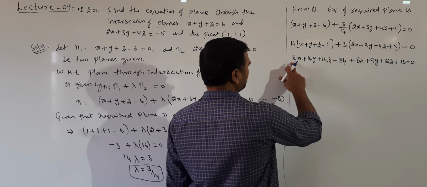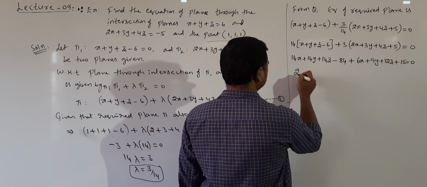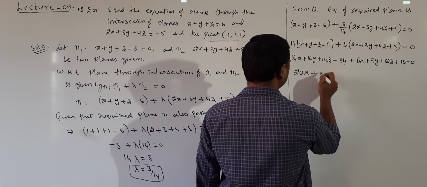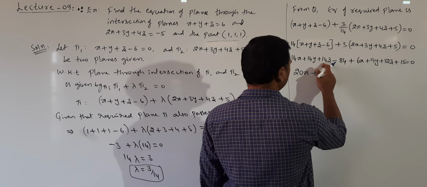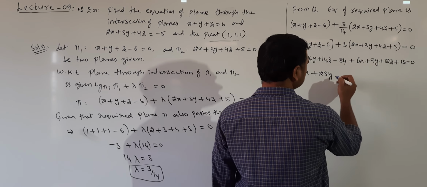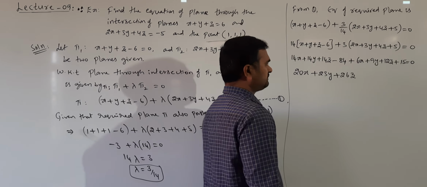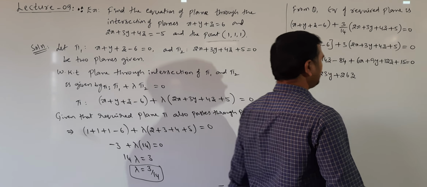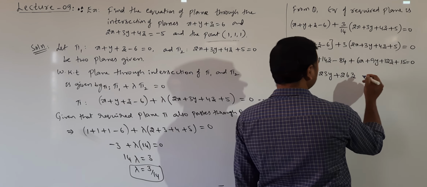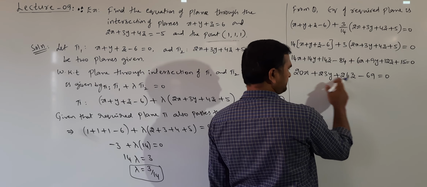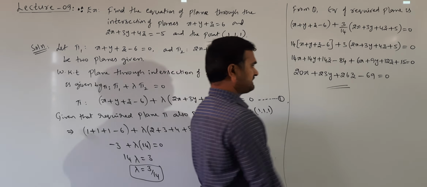Add 14x plus 6x, 20x, 14y plus 9y, 23y, 14z plus 12z, 26z, minus 84 plus 15, minus 69 is equal to 0. Can we cancel any term? Nothing we can cancel.